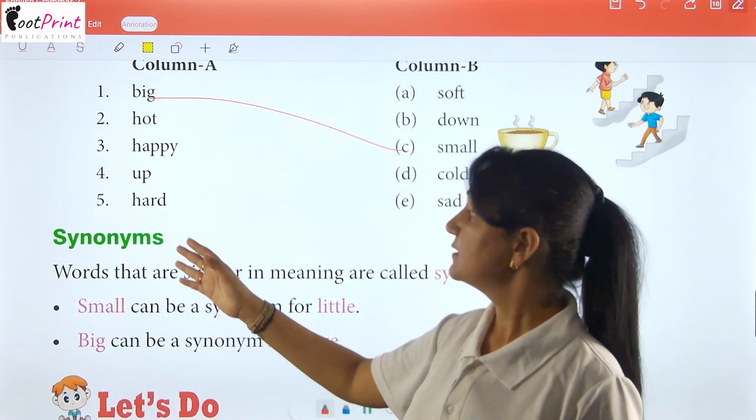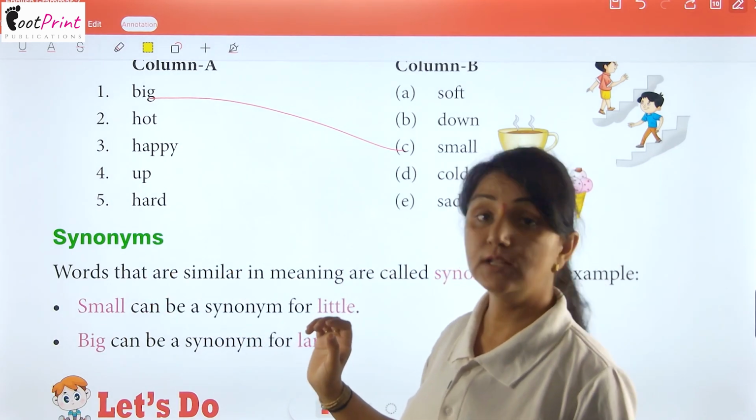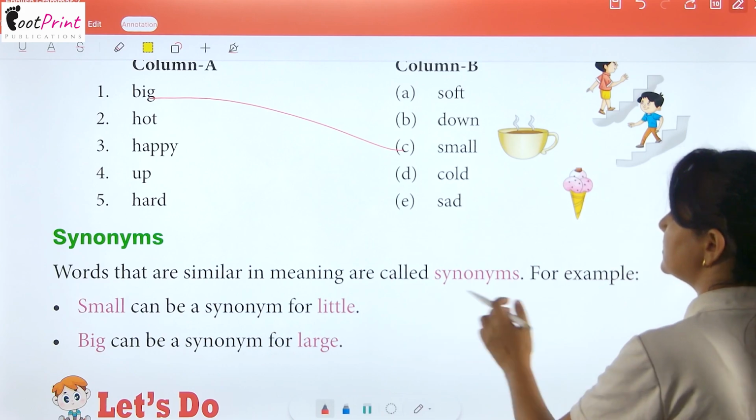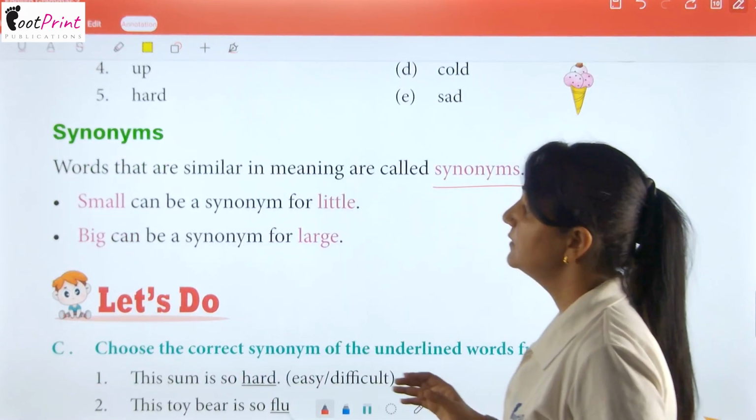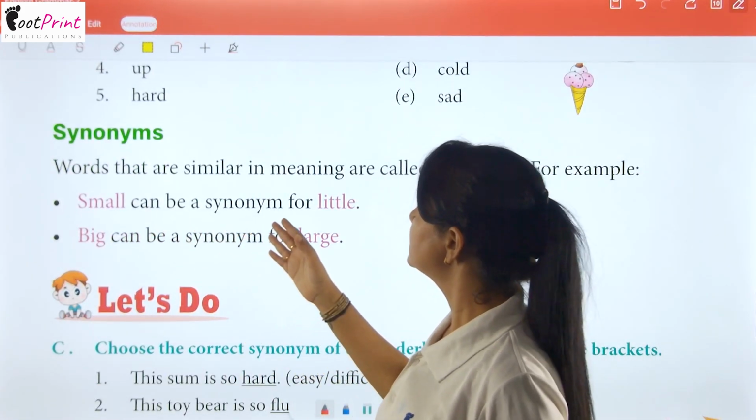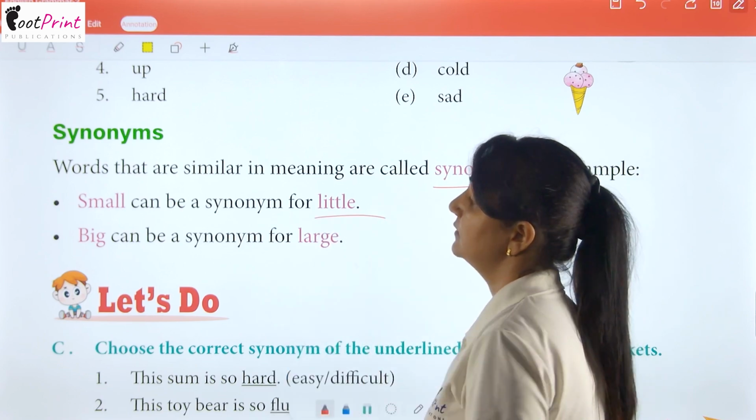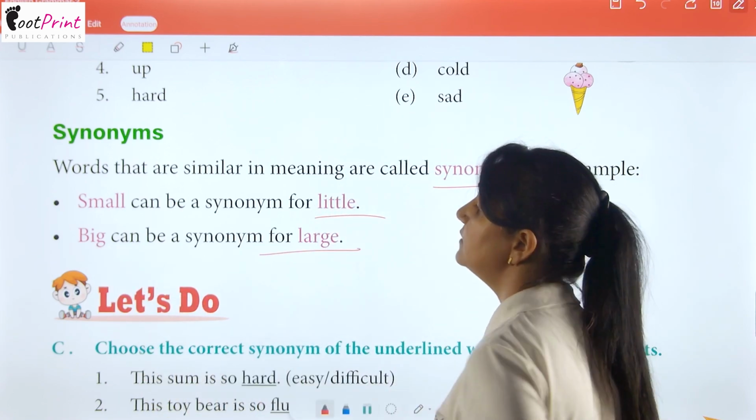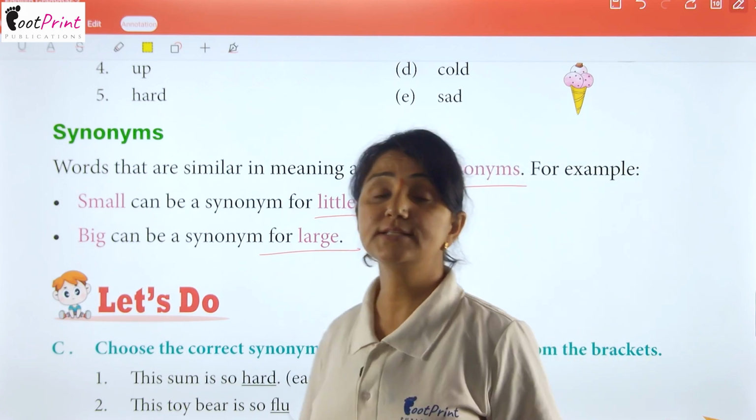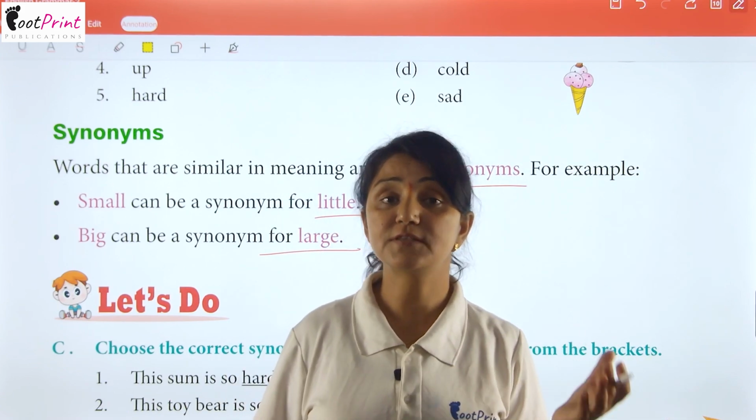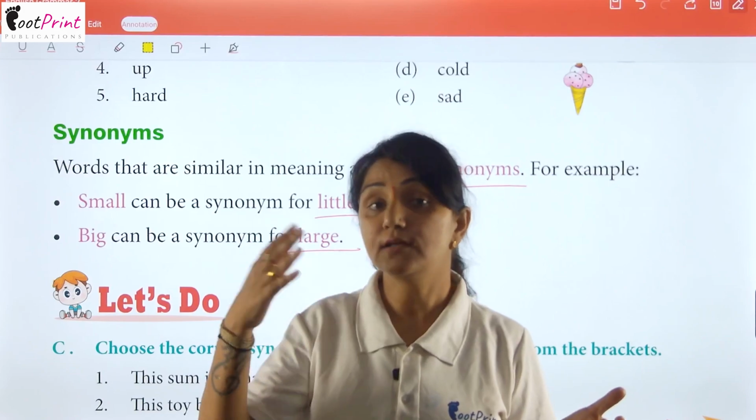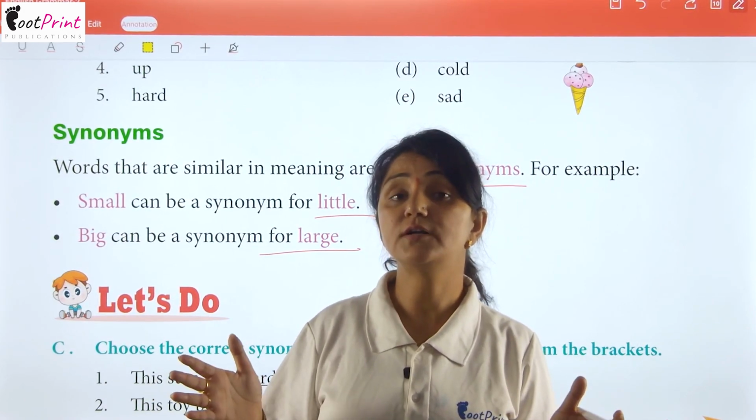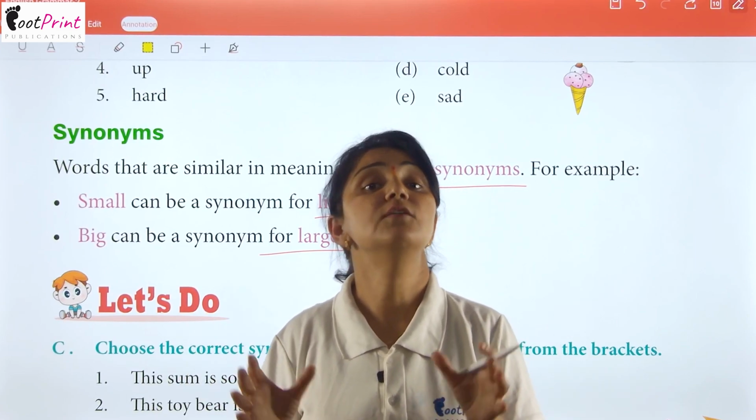And next we have synonyms. Words that are similar in meaning are called synonyms. For example, small can be a synonym of little. Similarly, big can be a synonym of large. They are basically telling you that in place of some words we can use other words with the same meaning, and these kinds of words come in the category of synonyms.